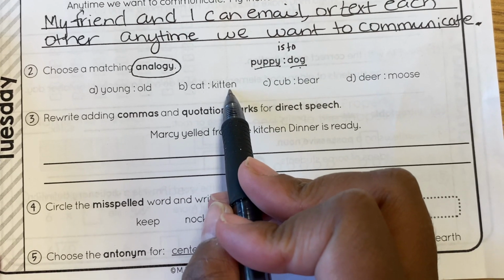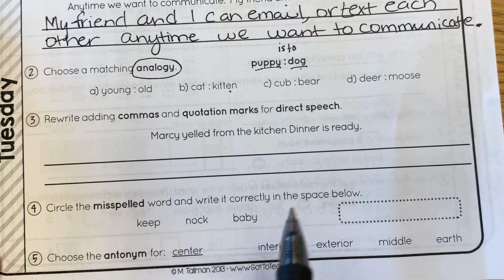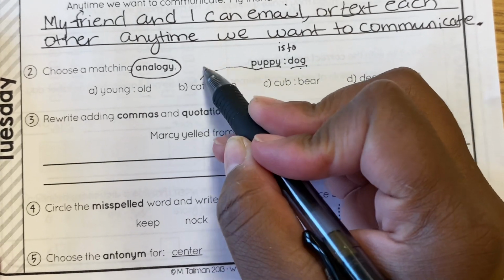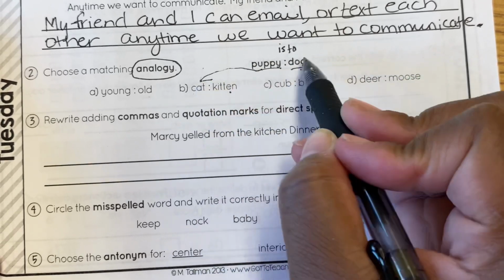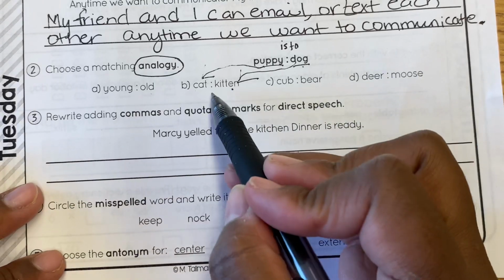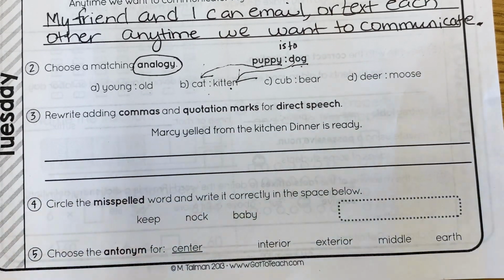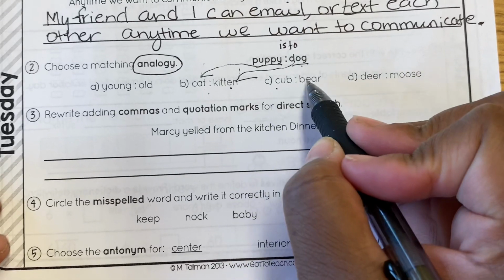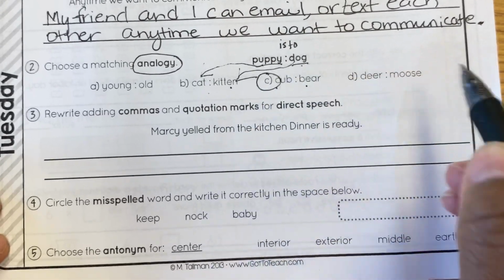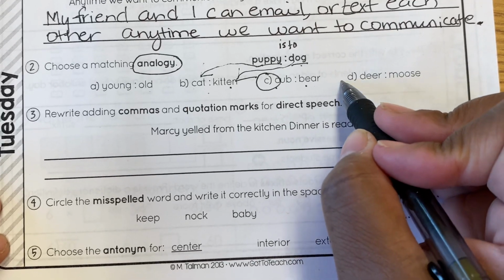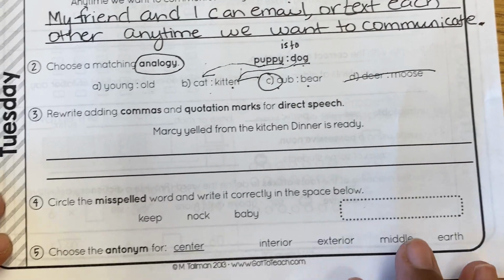A kitten is a young cat. However, we have to have the words lined up. So we need the baby version and the adult version to be on the same side of the colon so that it makes sense. So puppy is to dog as cub is to bear. And then of course deer and moose, no. A baby deer is like a fawn. Okay, I don't know what you call a baby moose though.